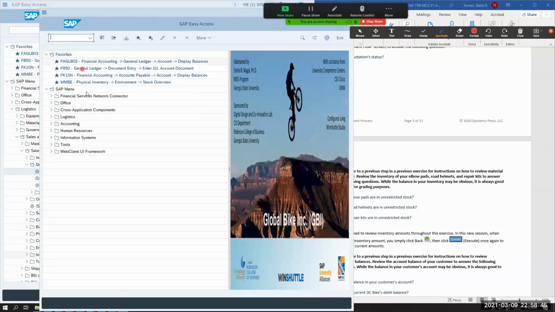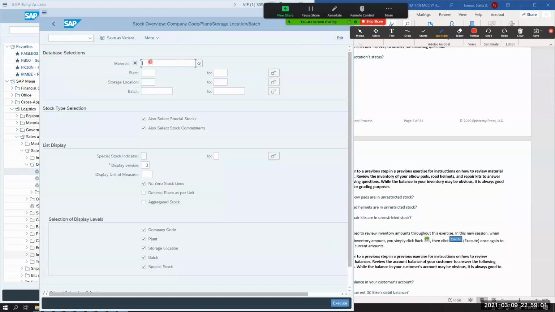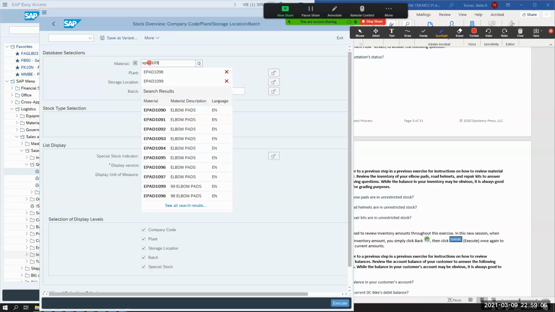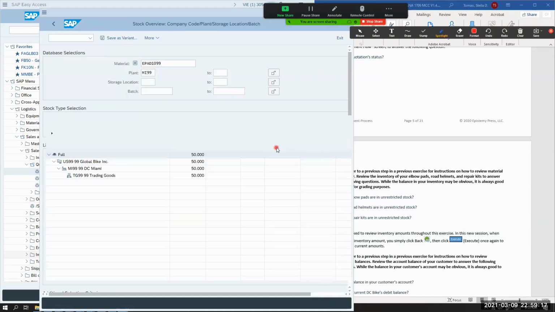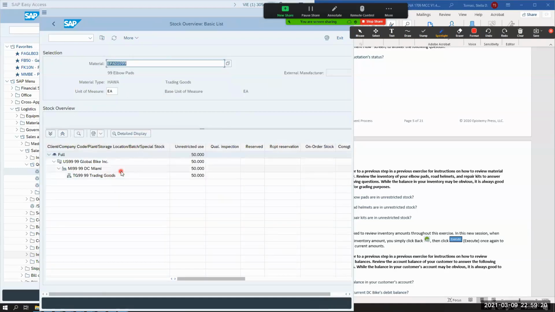So what I can do here is I can look at inventory. Does someone remember what it was for inventory? So I saved it under my favorites here, MMBE. But you want to be able to pick on this. And what's our first material we wanted? We wanted to look at EPAD 1099. I'm looking at Plant Miami 99. And I'm going to hit execute. And so here I'm at, and it still says for unrestricted, it's 50.